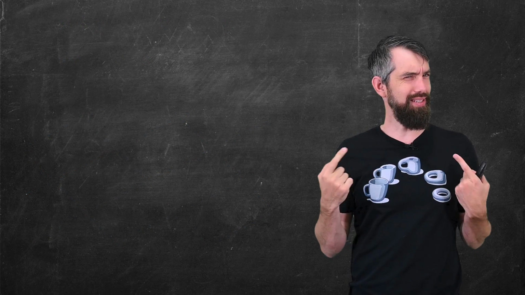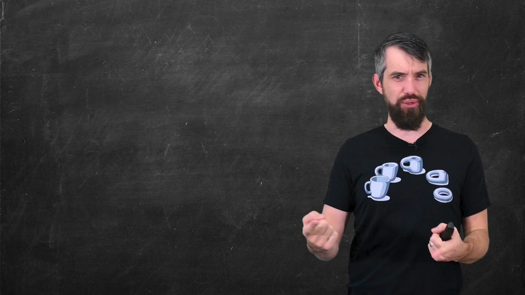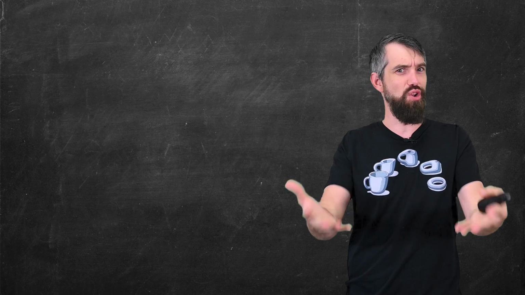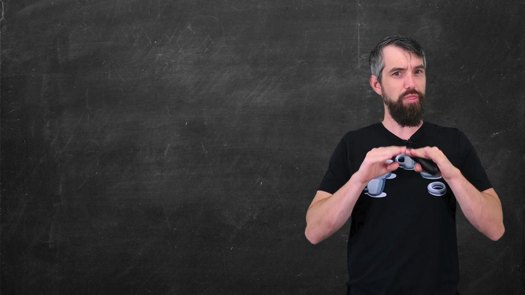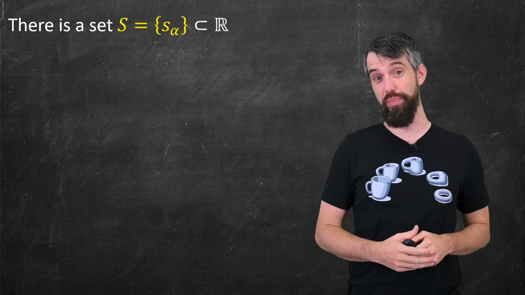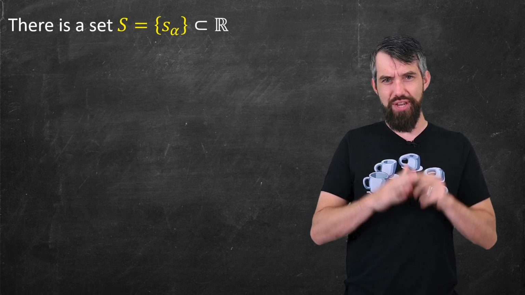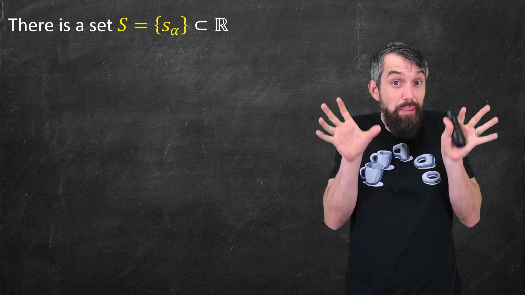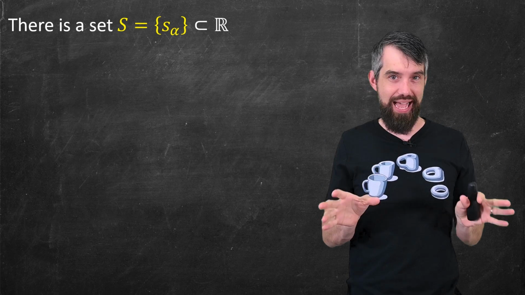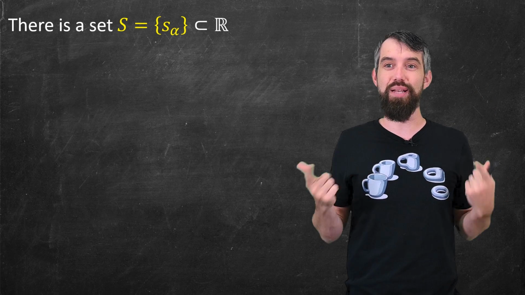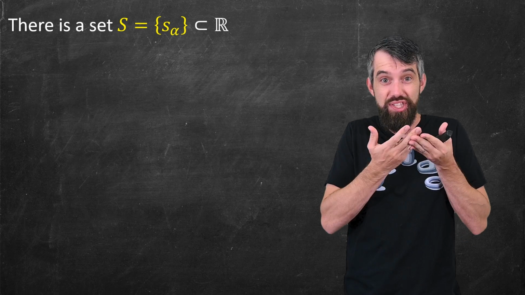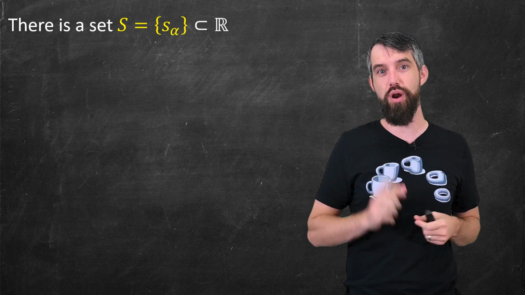So what is this crazy function I'm alluding to that is linear but not continuous? Well, the real numbers are kind of a funky place. And I'm going to tell you a very interesting property about the real numbers. If you take the number line, there is some subset that I'm going to call S. A generic element in that subset I'll call s sub alpha, but there's some set of the real numbers that has the following property.